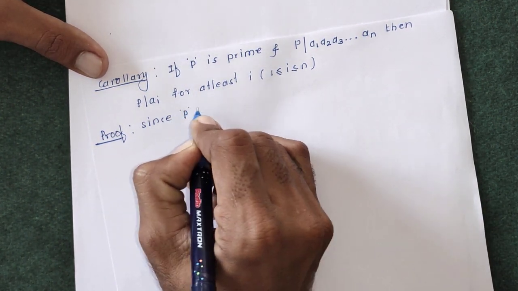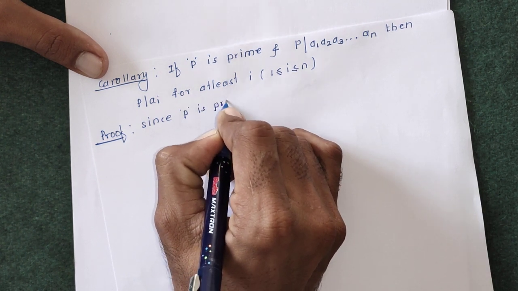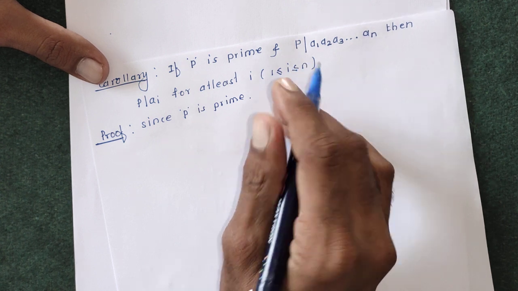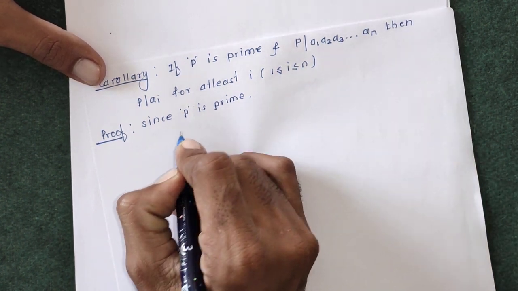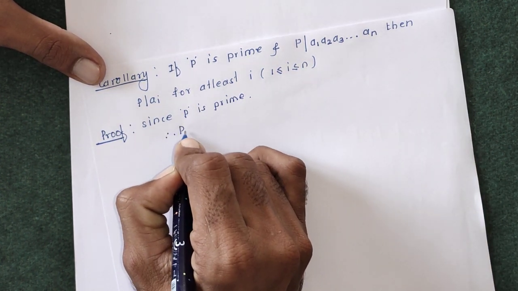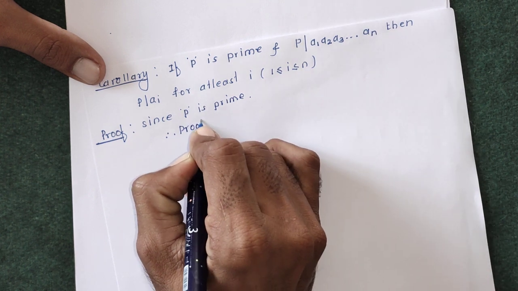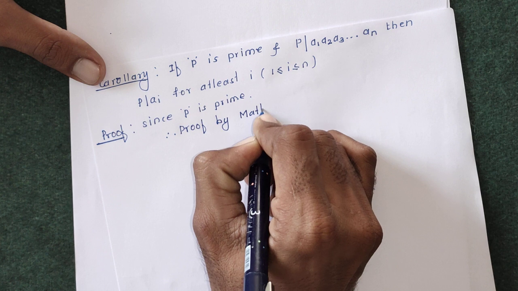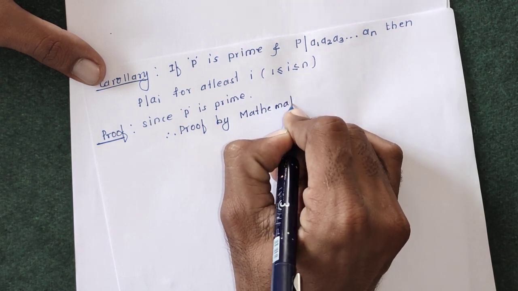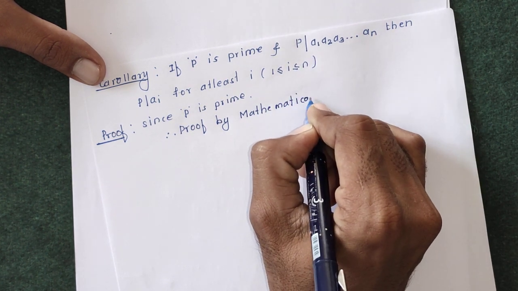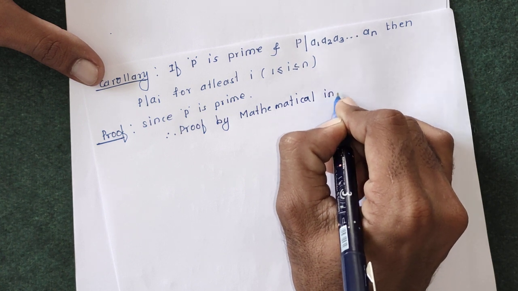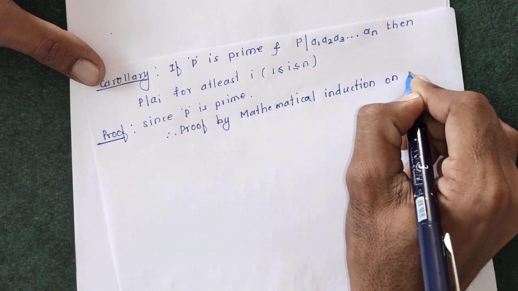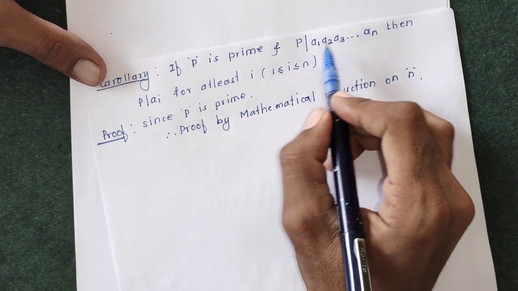Since P is prime, we are going to prove this result by mathematical induction on n.